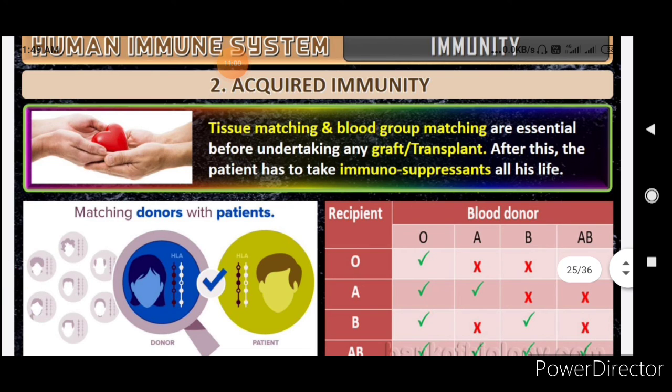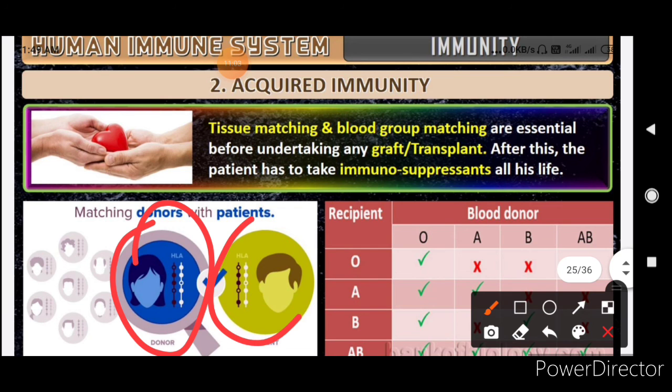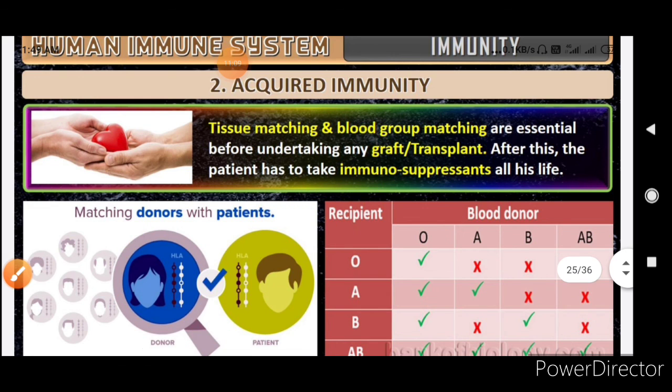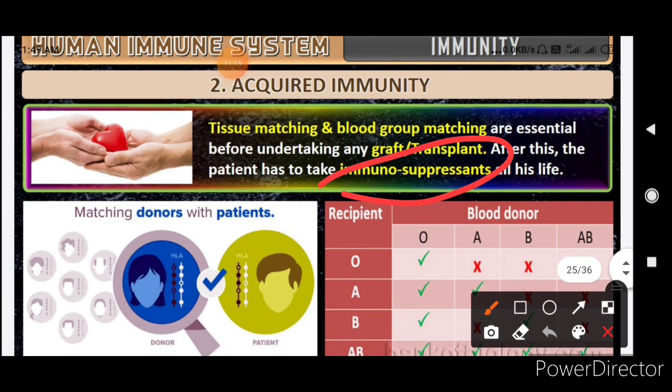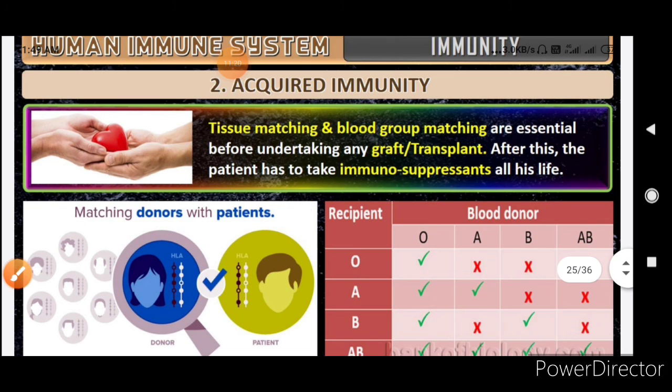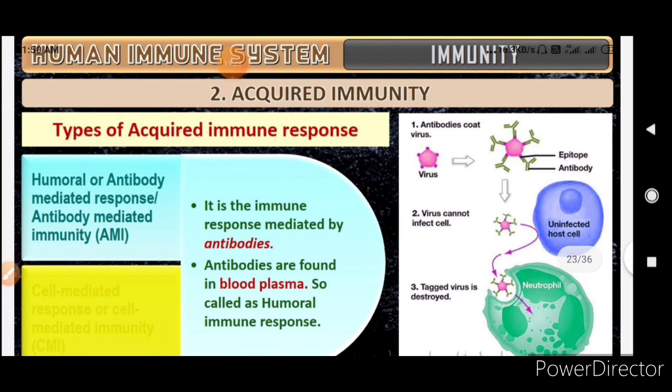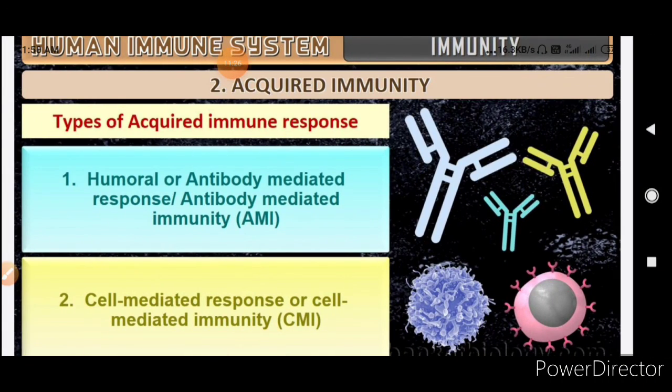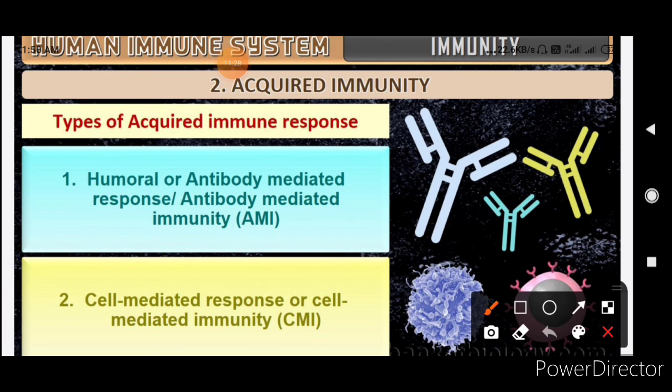Okay, so this is the HLA typing, which is the tissue typing, which will help the organ to be accepted, and the person who is having a transplant will have to take immune suppressant drugs because his own immune system will act against the organ which is taken from the donor. So this was the basic concepts about the innate and the acquired immunity.